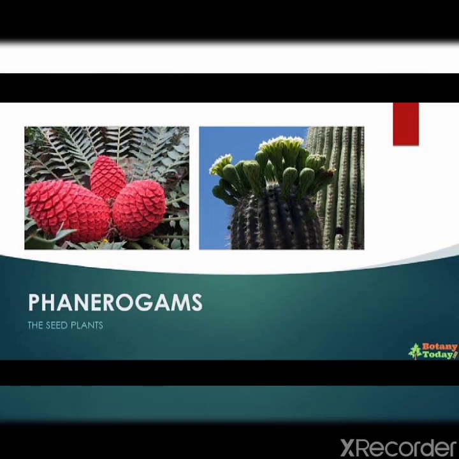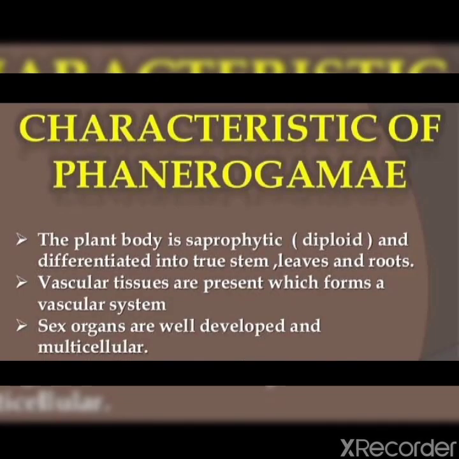Phanerogams, the seed plants. After cryptogams, we will discuss phanerogams. Their body is differentiated into true stems, leaves and roots. Vascular tissues are present, means xylem and phloem. And sex organs are well developed.